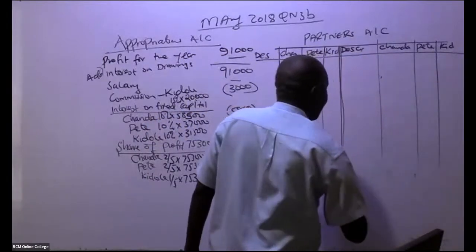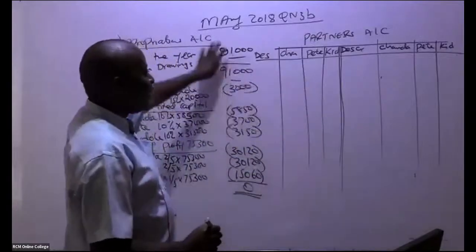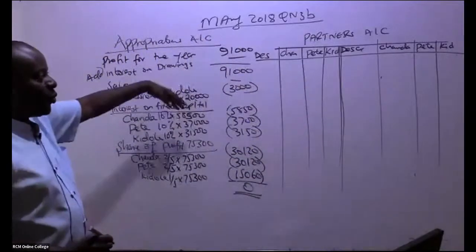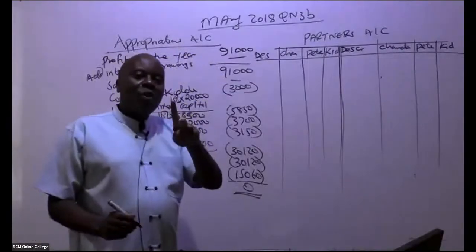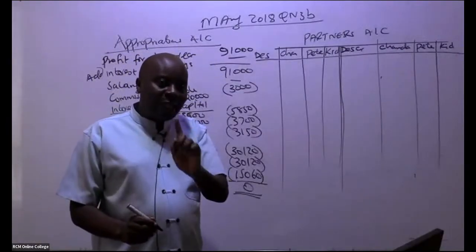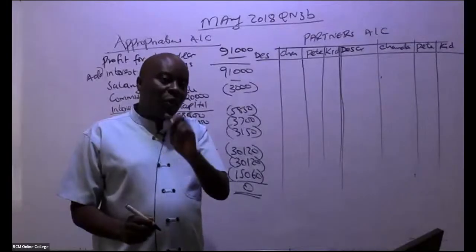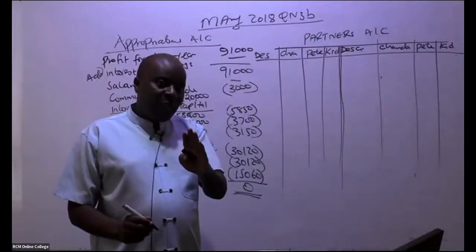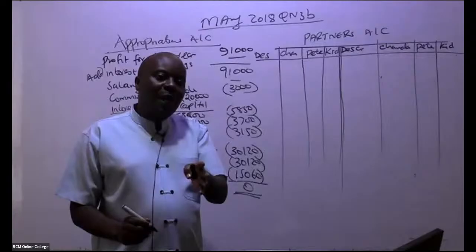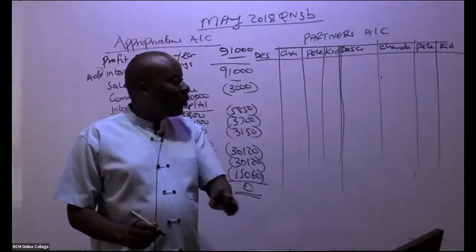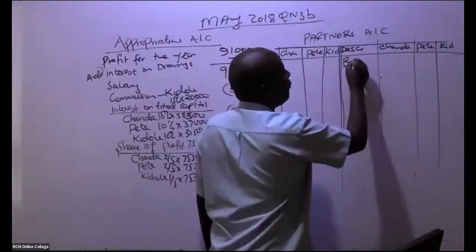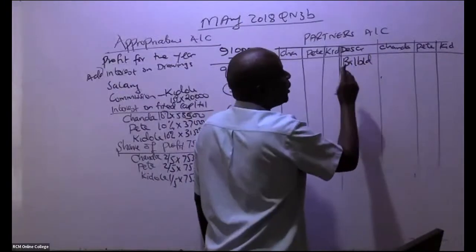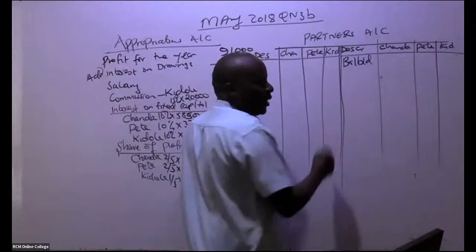So free marks, now they are starting from here. Remember, no mark will be given to you for the earlier part, but now free marks are starting from here. Remember, partners, whenever they have capital with us, the capital will be on credit side. So if you go to their trial balance, and you see they have capital on the credit, you just bring it here. So we start with balance brought down.